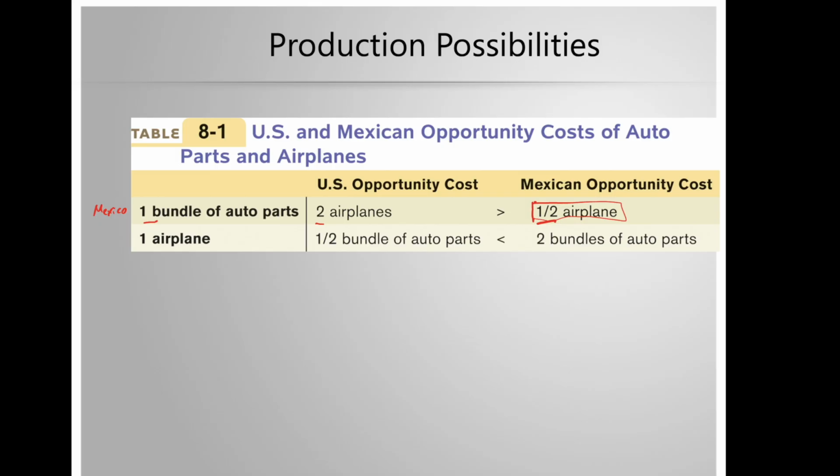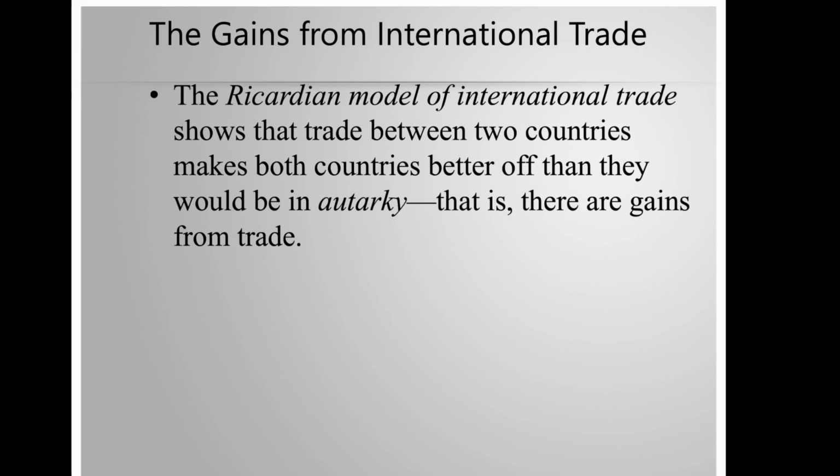To produce one airplane, the US has to give up a half bundle of auto parts, whereas Mexico has to give up 2 bundles of auto parts. The lower opportunity cost wins. Because the lower opportunity cost of producing one airplane is in the US, that means that the US should probably specialize in producing airplanes in this example. So this Ricardian model of international trade shows that trade between two countries makes both countries better off than they would be in autarky. So there are gains from trade.